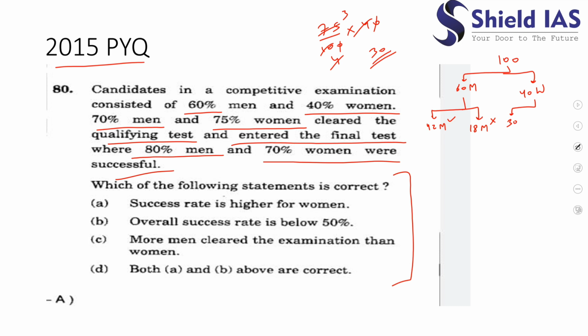So 30 women have qualified and 10 women have not qualified the qualifying test. After that it says 80% men and 70% women were successful. So 80% of these men, 80% of 42.